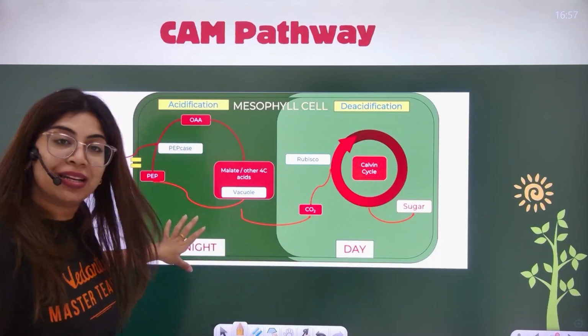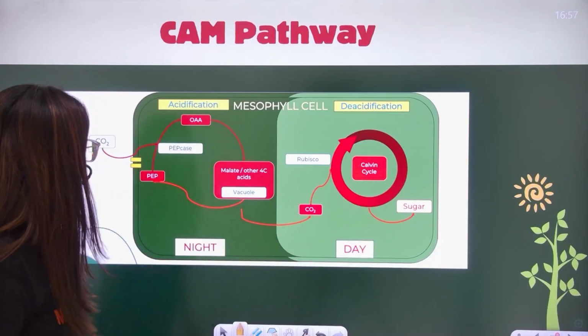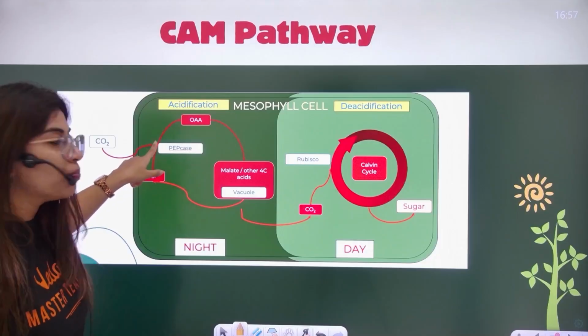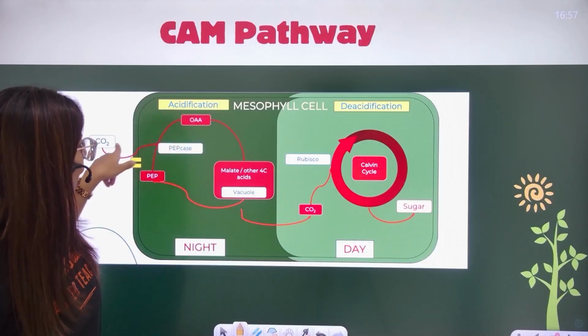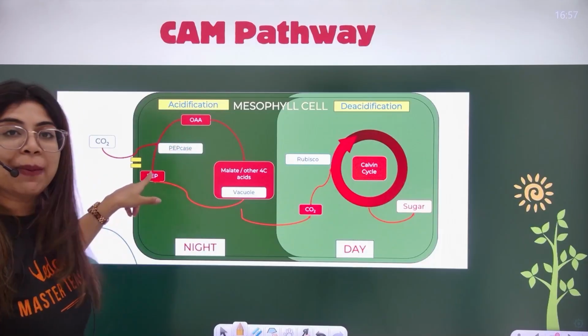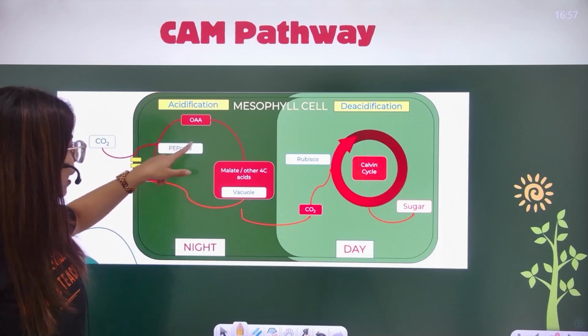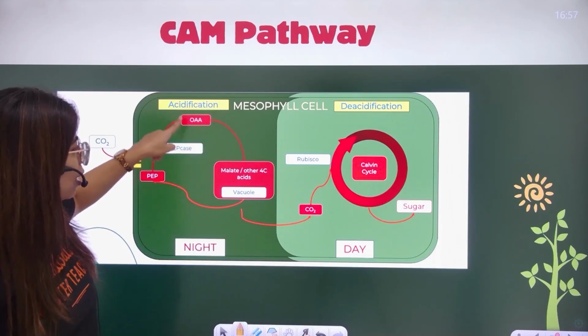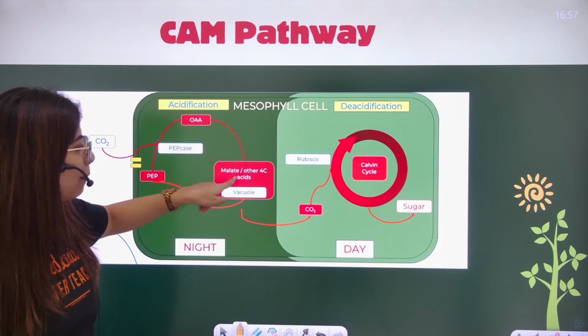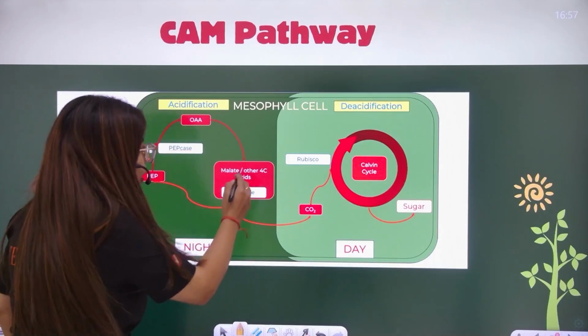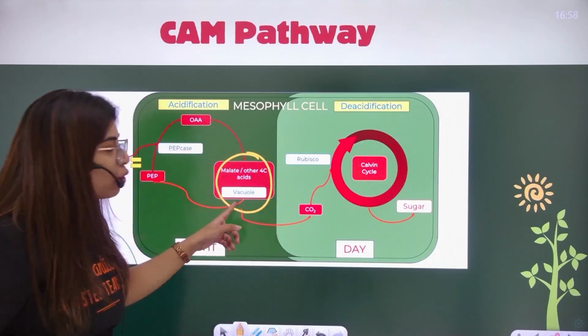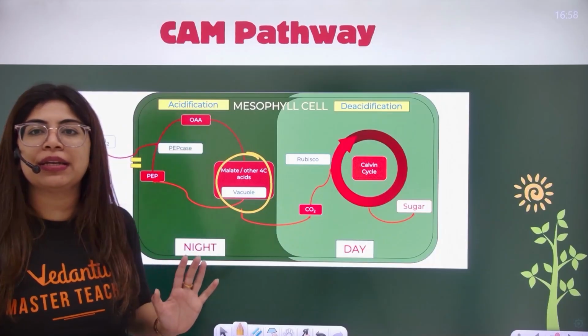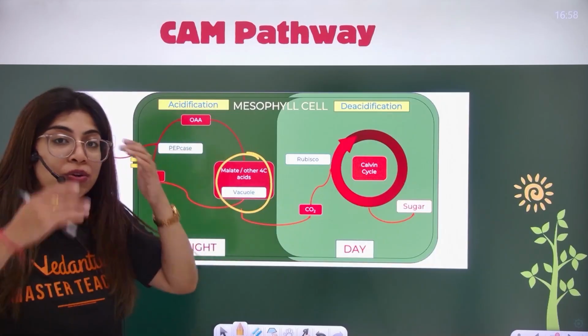So I'm starting with the night time. What happens in the night time? Carbon dioxide is fixed. PEP has taken the carbon dioxide. Using PEPcase, oxaloacetic acid is formed. Malate is formed. Now it is stored in the storehouse, which is the vacuole.